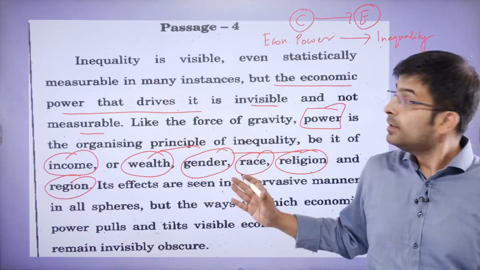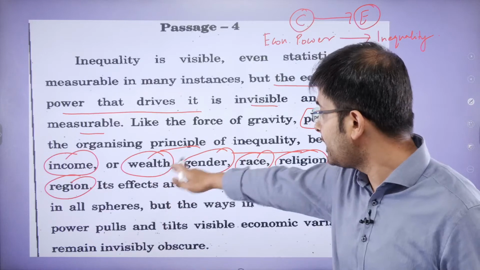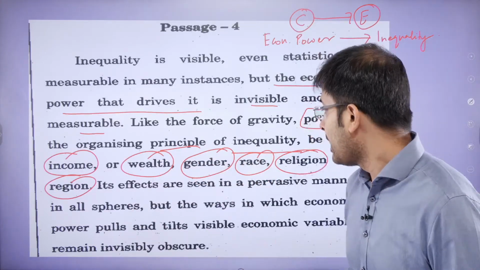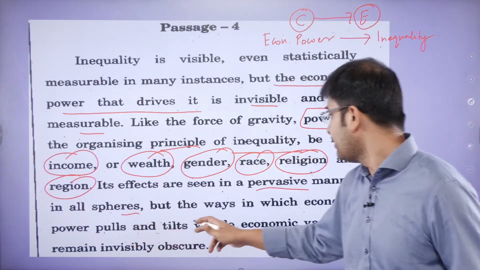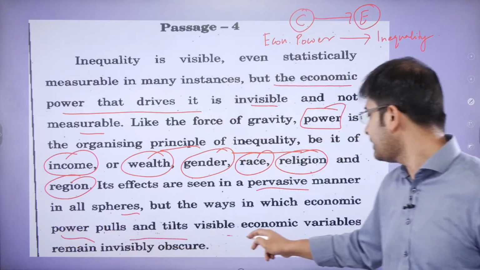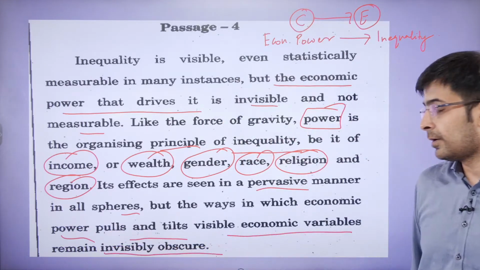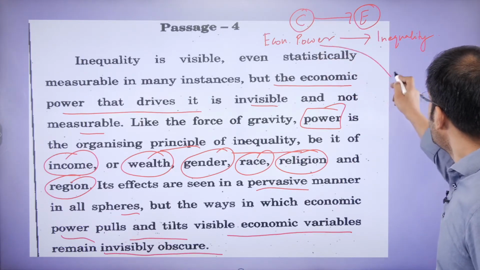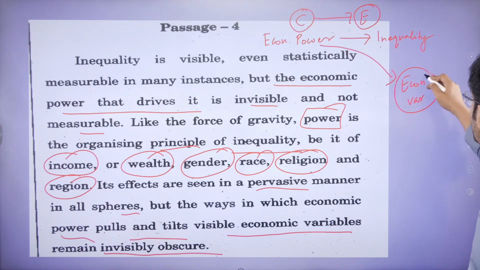All of these places, whoever controls the power is the boss. All of these realms. Okay? And that leads to inequality. Its effects are seen in a pervasive manner in all spheres. But the way in which economic power pulls and tilts visible economic variables remains invisibly obscure. Right? So this power, how it tilts the economic variables is not known. This is not known.